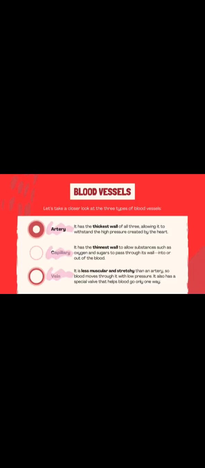The artery has the thickest wall of all 3, allowing it to withstand the high pressure created by the heart. The capillary has the thinnest wall to allow substances such as oxygen and sugars to pass through its wall. The vein is less muscular and stretchy than an artery, so blood moves through it with low pressure.